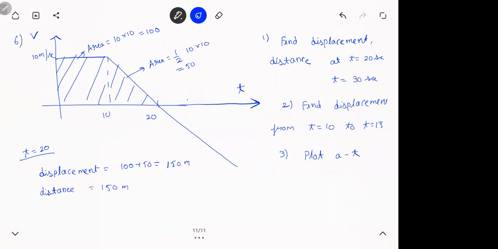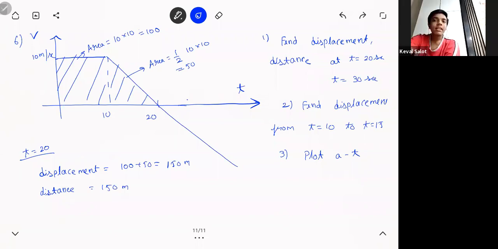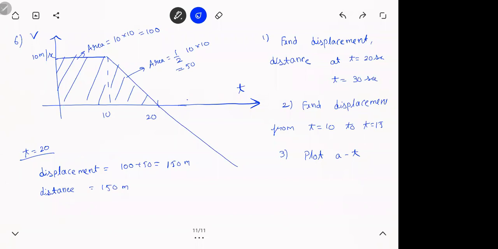Is that fine? Now 30, when you take 30, then there will be a difference, because at 30 now this will become negative. Do it on a separate graph. There is no negative area till 20. So for 30, there will be a negative area. So the picture will change now. Now the game will change. They won't be equal anymore. 100 and 200. Did you get 200? Okay, let's see. Keep going. Do the B part then. 10 to 15, and the graph.